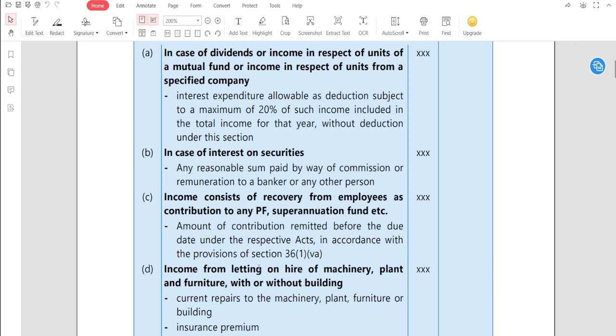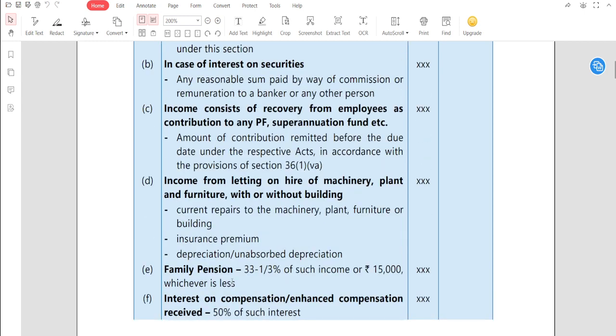Now next, income from letting out on hire of machinery, plant and furniture, with or without building. Guys, remember that whenever you let out any building, it will be taxable under PGBP. I am repeating again. When you give any building on rental, the income arising from such building will be taxable under PGBP. But sorry, other sources. Sorry guys, extremely sorry. Other sources. But remember, when any income arises from letting on hire of machinery, along with the building or without the building, then it will be taxable under that head, and it will be allowable as an expenditure.